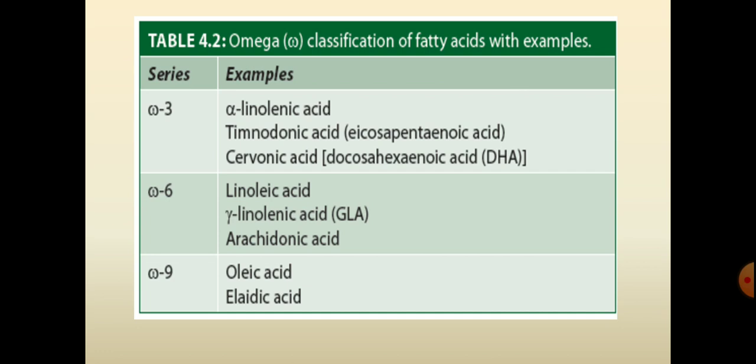And the omega 9 series of fatty acids consists of oleic acid and elaidic acid. So, omega 3 series: alpha linolenic acid, timnodonic acid, cervonic acid; omega 6 series: linoleic acid, gamma linolenic acid, arachidonic acid; and omega 9 series: oleic acid and elaidic acid.